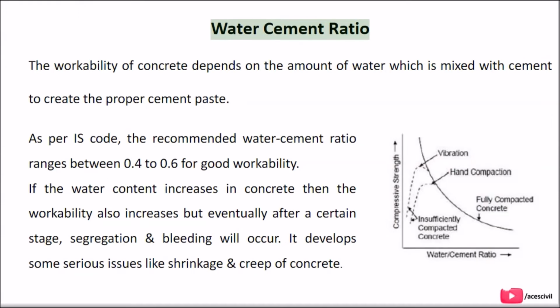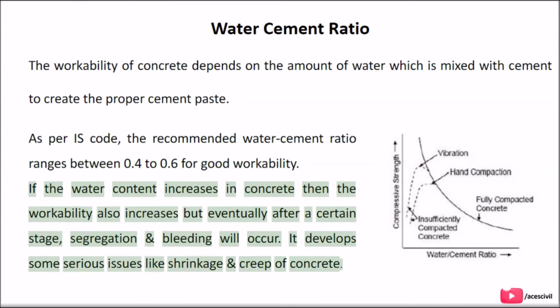Water-cement ratio. The workability of concrete depends on the amount of water which is mixed with cement to create the proper cement paste. As per IS code, the recommended water-cement ratio ranges between 0.4 to 0.6 for good workability.